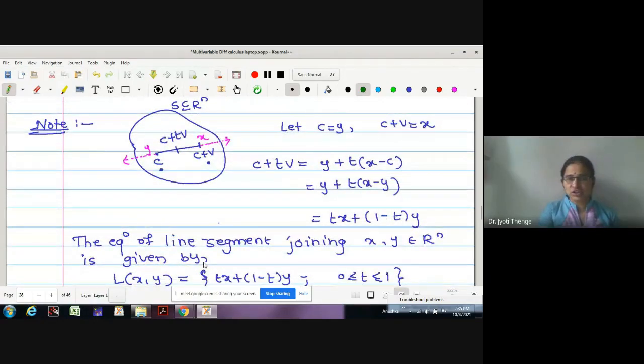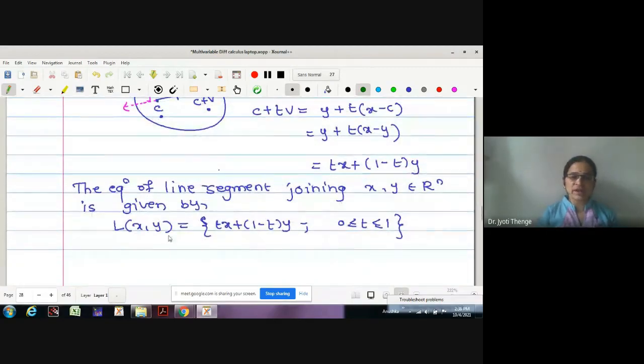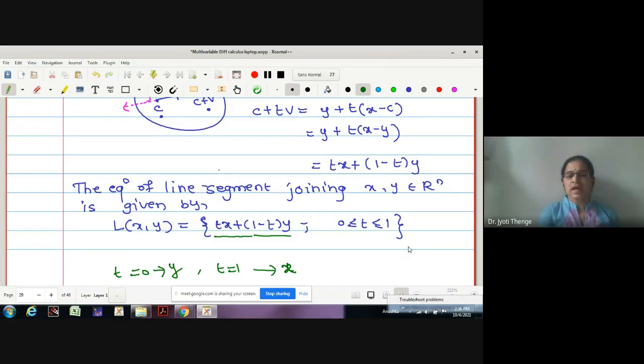Later we saw an expression for the line joining two points x and y in the given space. The equation of the line we found is of the type tx plus (1 minus t) into y, where t lies between 0 and 1. You may check it: for t equal to 0, it gives you the point y, and for t equal to 1, it gives you the point x, and for all values in between 0 and 1, it gives us the points on the line segment joining x and y.